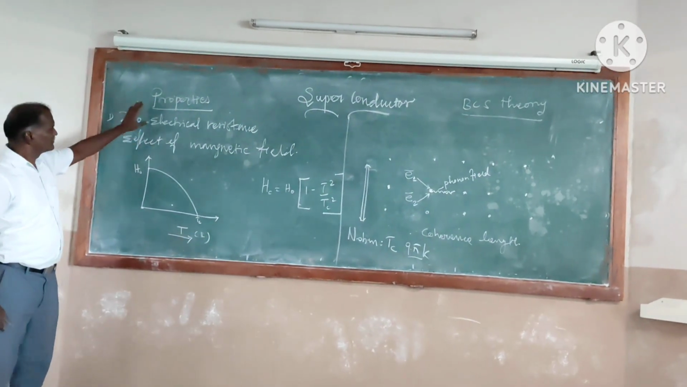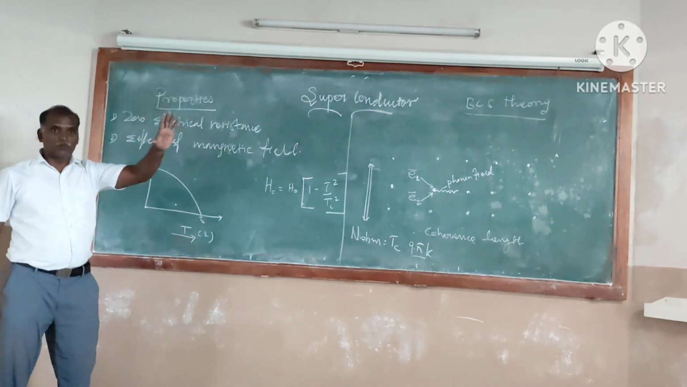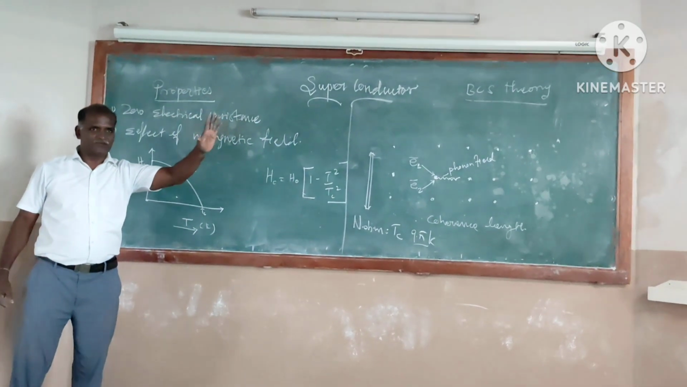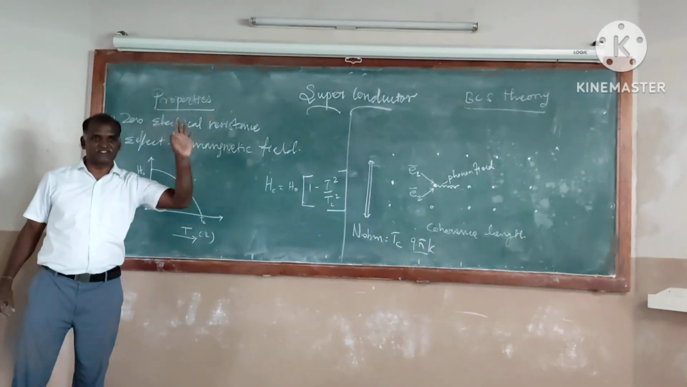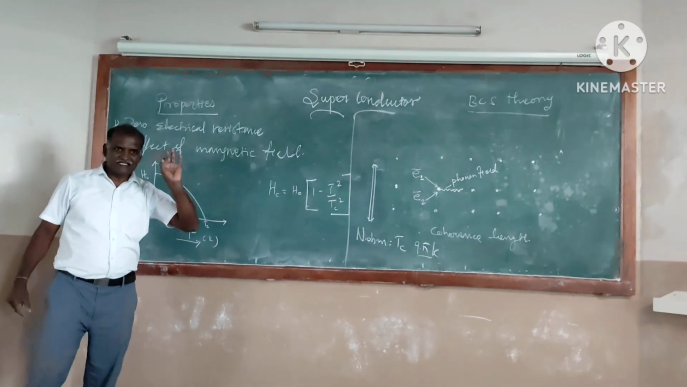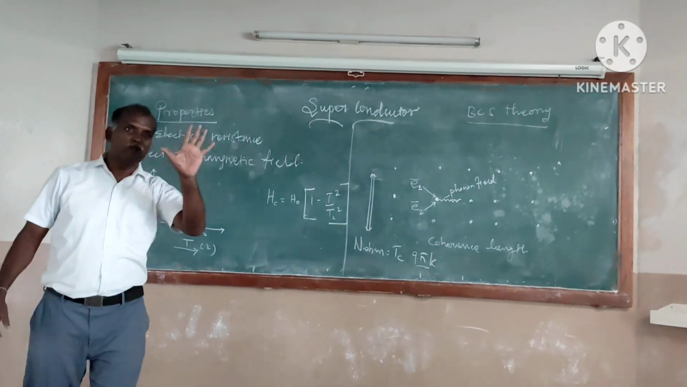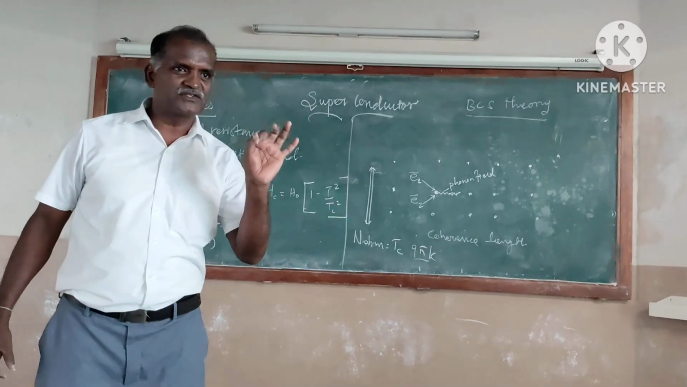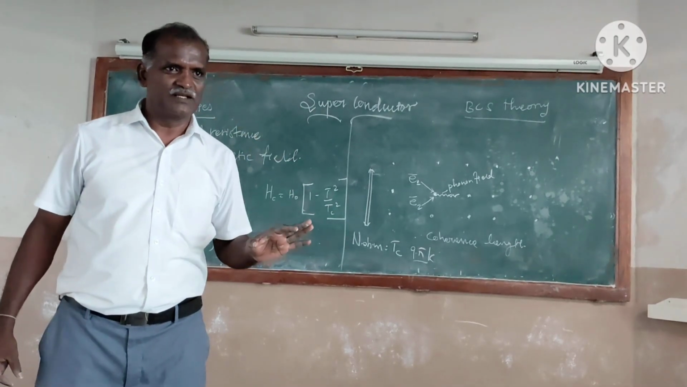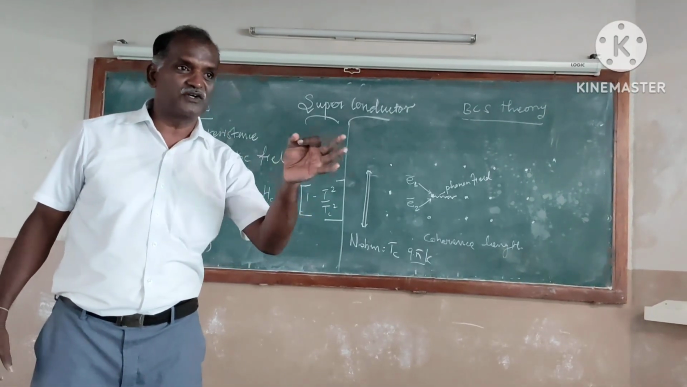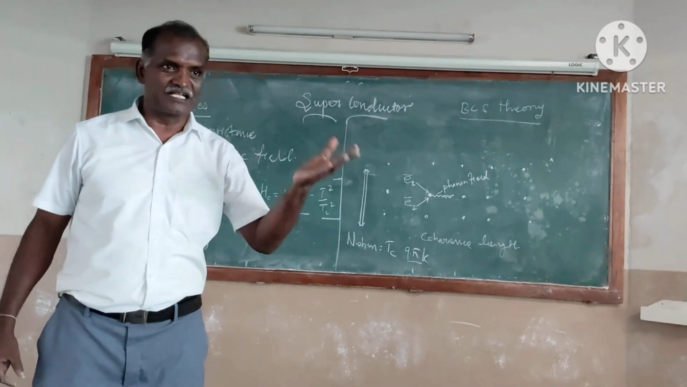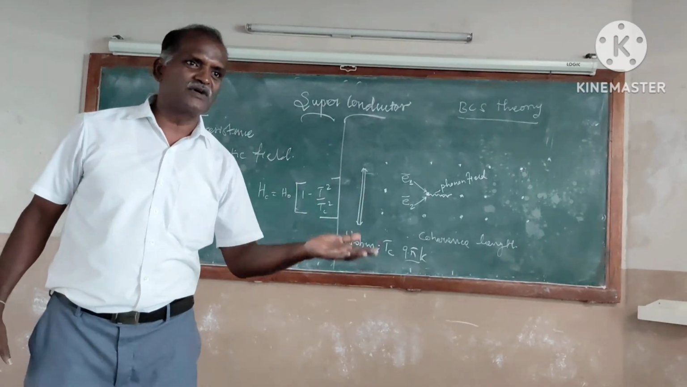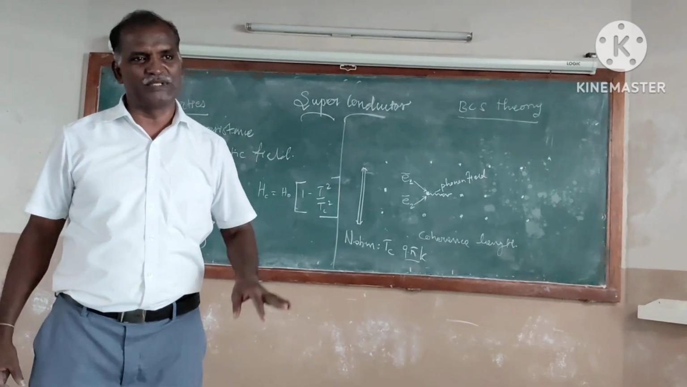Next, we study something about what a superconductor is. A superconductor does not give any resistance. The resistance disappears when the Cooper pairs are formed at low temperature. The temperature at which the Cooper pairs form is called the critical temperature. Once Cooper pairs are formed, the resistivity disappears.